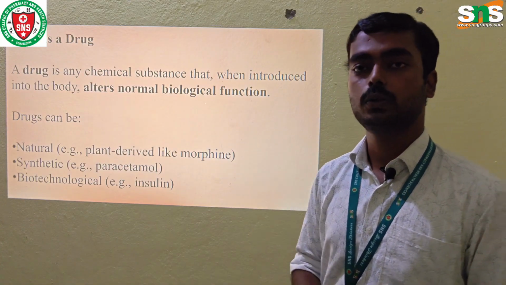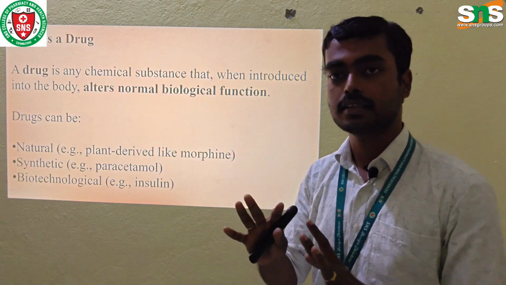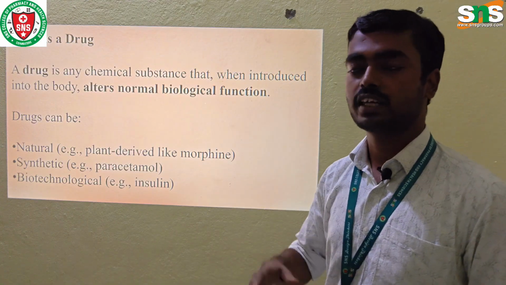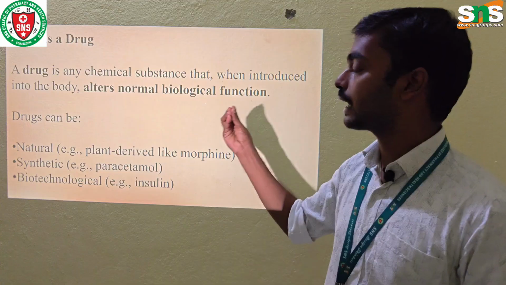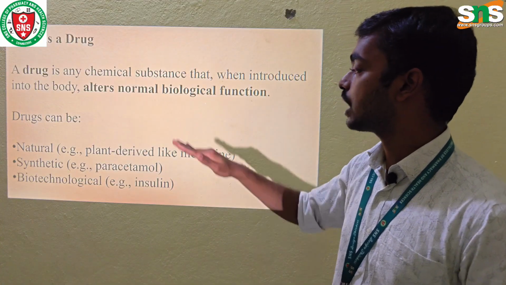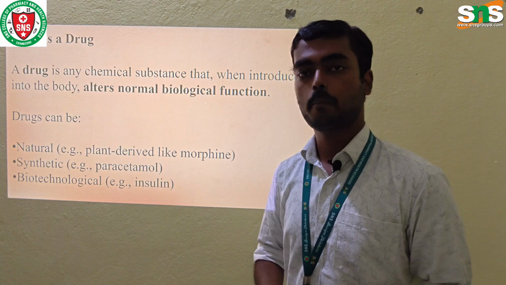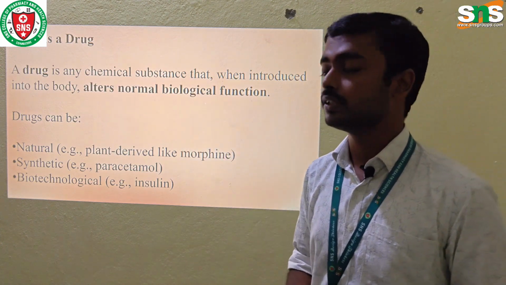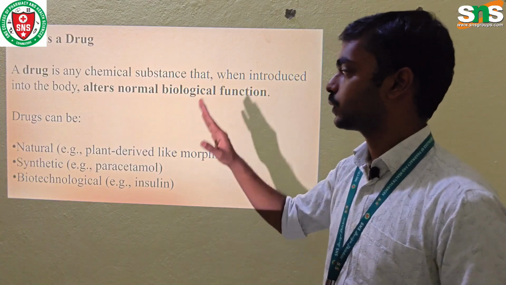First we want to know what a drug is. A drug is a chemical substance introduced into the body, either orally, parenterally or by any other route. When administered, it alters the normal biological function. That is known as a drug.